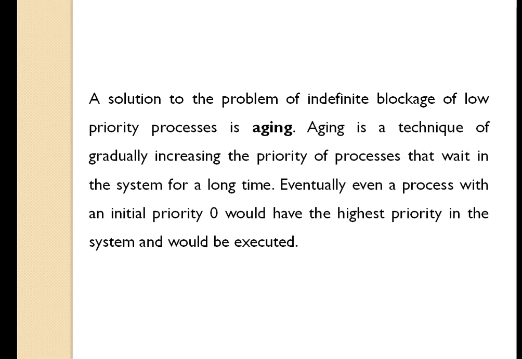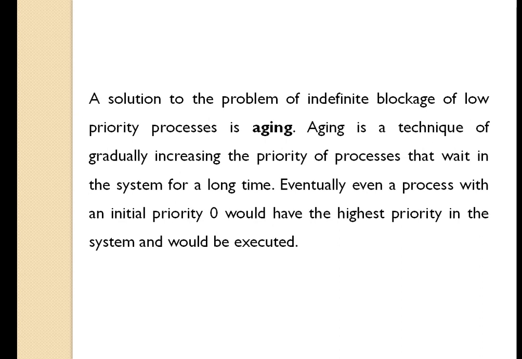So, understood what is aging? Aging is just like we grow up by years and years, we become old, we say it is aging. Similarly, we are going to increment the priority of a lower priority process one by one after every few milliseconds, and at some point of time that process will have the highest priority. When that process has the highest priority, it will be given to the CPU for execution. So the problem is indefinite blocking or starvation, and the solution to this problem is aging.